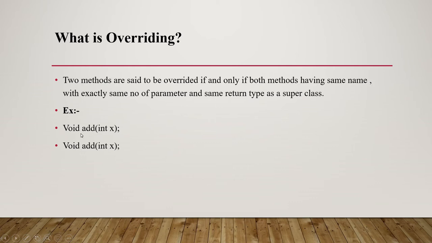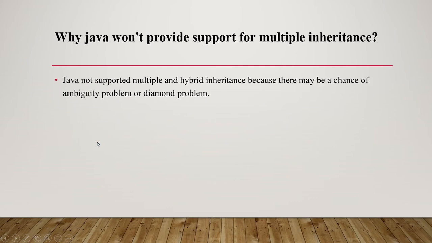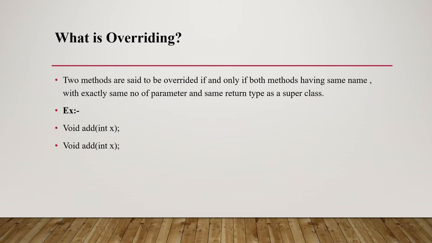So what is the necessary condition of overriding? The necessary condition of overriding is that the method name should be the same, and the return type and the parameter also need to be the same. All of these need to be the same: the method name, the parameter, and the return type.